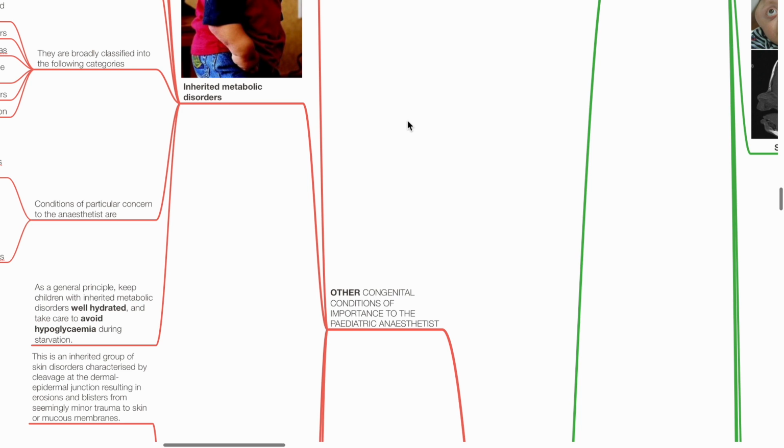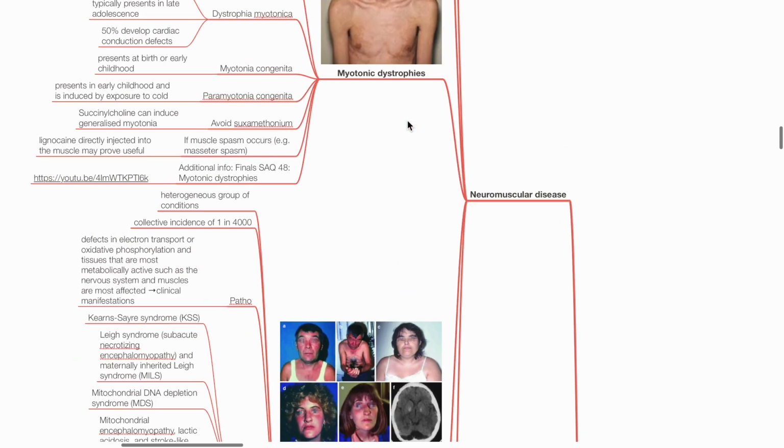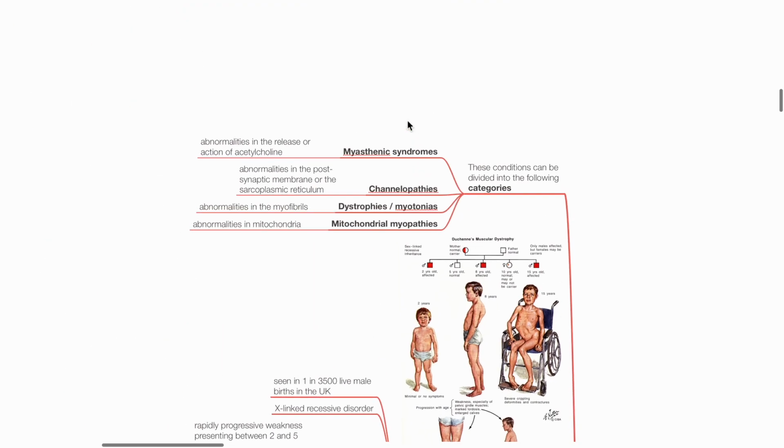Other congenital conditions of importance to anesthetists: neuromuscular disease. These conditions can be divided into the following categories: myasthenic syndromes, involving abnormalities in the release or action of acetylcholine; channelopathies, involving abnormalities in postsynaptic membrane or the sarcoplasmic reticulum; dystrophies or myotonias, which involve abnormalities in the myofibrils; and mitochondrial myopathies, whereby there are abnormalities in the mitochondria.